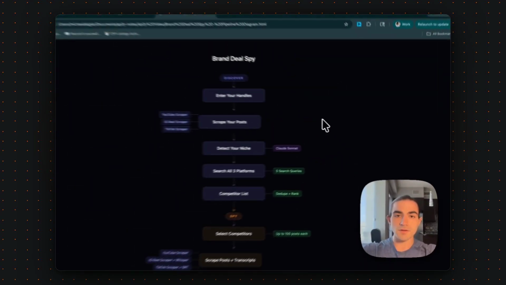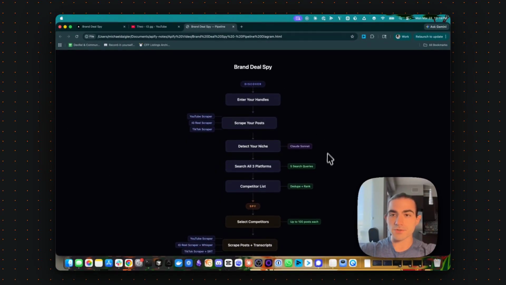As you can see here, we have a diagram to show you how everything is working. First, you will enter your handles for your social platforms, and then we will scrape your posts with YouTube, IG, and TikTok, depending on what platform you put in, or all three. Then we're going to use Claude Sonnet to detect your niche based off of the transcripts of the videos. And then we're going to come up with 5 search queries for the platforms that you put in at the beginning. And then we're going to come up with a competitor list.